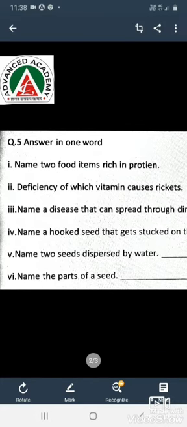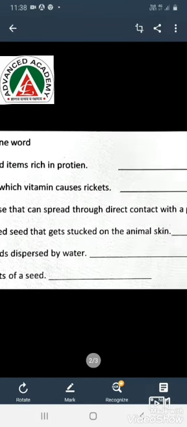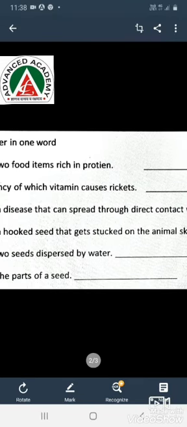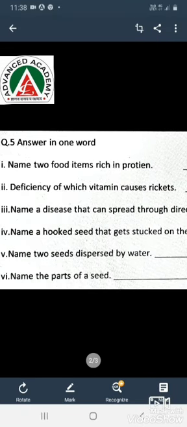Fourth, name a hooked seed that gets stuck on the animal's skin. Answer is xanthium. Fifth, name 2 seeds dispersed by water. So the plants which are growing either in water or nearby water bodies, their seeds are dispersed through water. Example can be water lily and coconut.